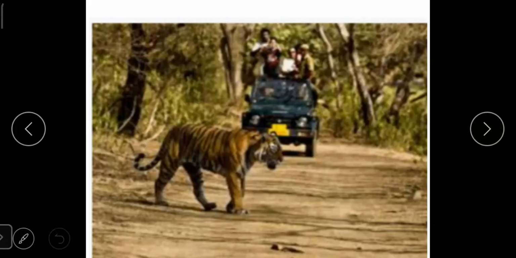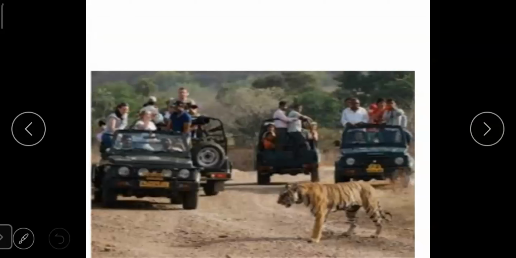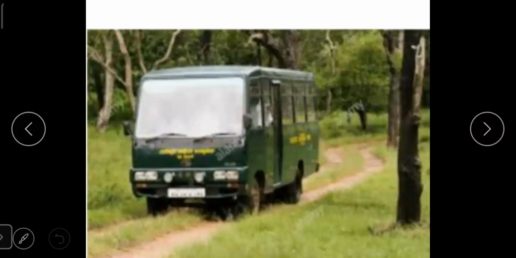Sometimes these wild animals also attack many people. So nowadays, jungle safari is done on a covered vehicle so that the wild animals do not attack human beings.